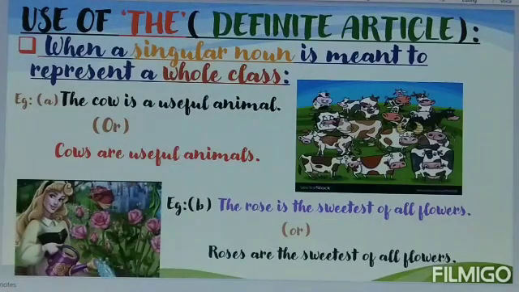In the same way, the rose is the sweetest of all flowers. The word rose is singular, but it denotes the entire class of roses. You can also restructure the same sentence like, roses are the sweetest of all flowers. Here the meaning of the first sentence and the second sentence is same.